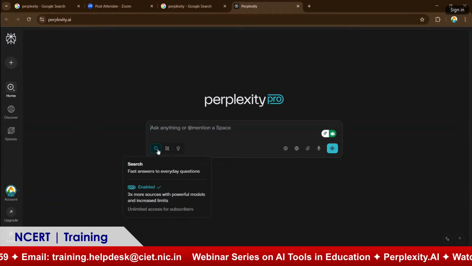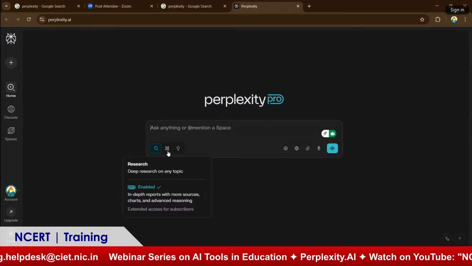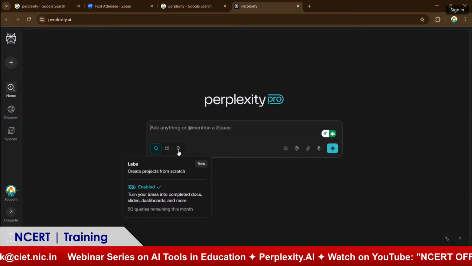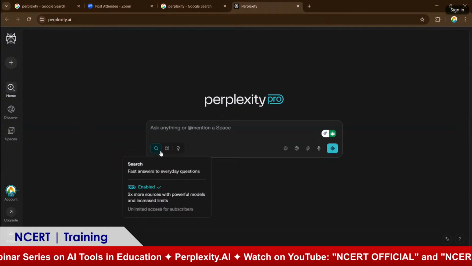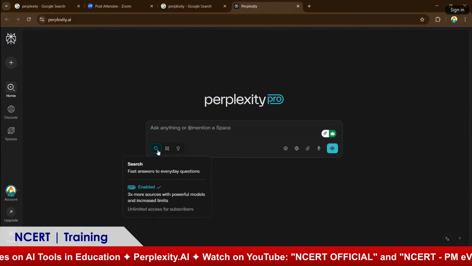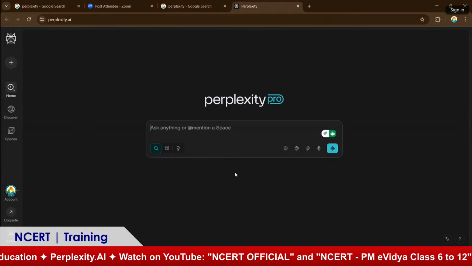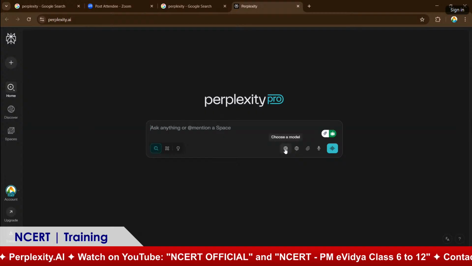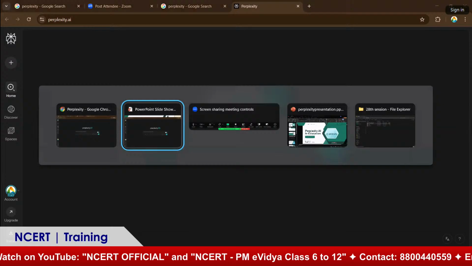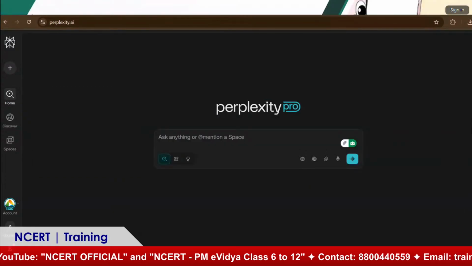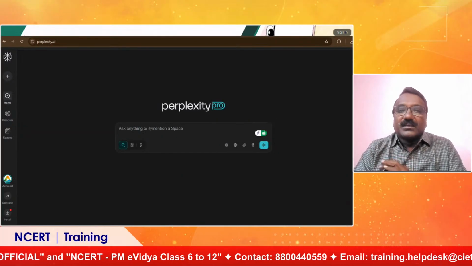And it has three main features: the first is search, the second is research, and the third is lab. These three components, lab, research and search, you all know are very, very important in our education system. And other features are also there. These all things will come up while we are talking. So this is just a brief about the features that are available for Perplexity Pro.